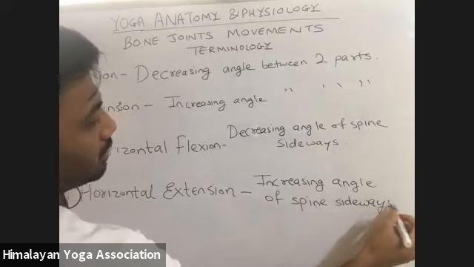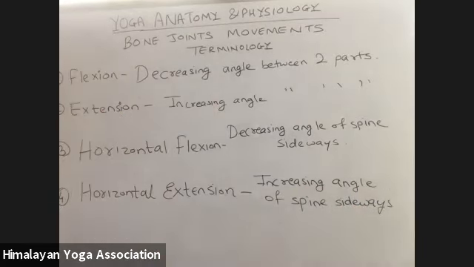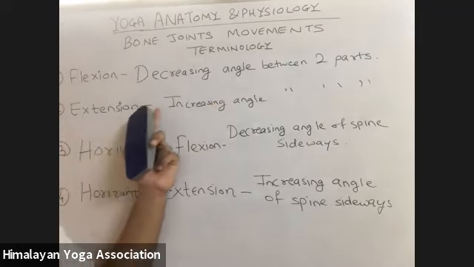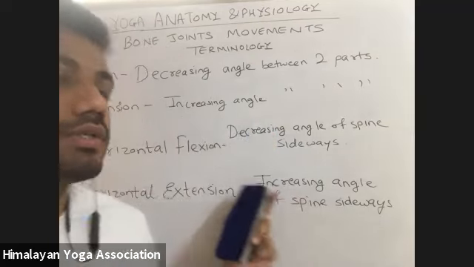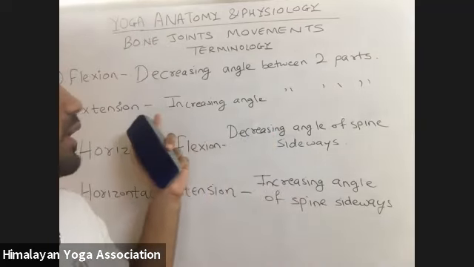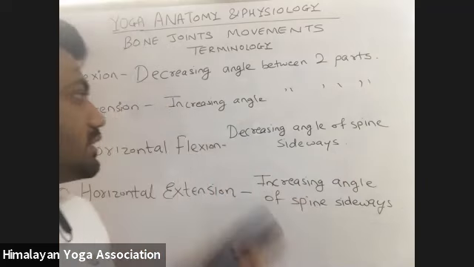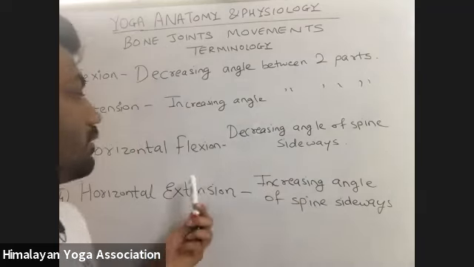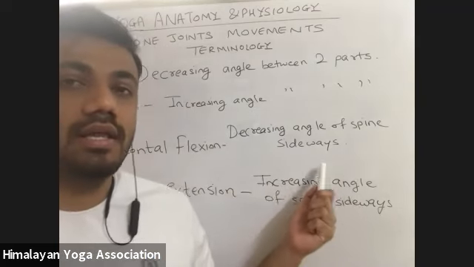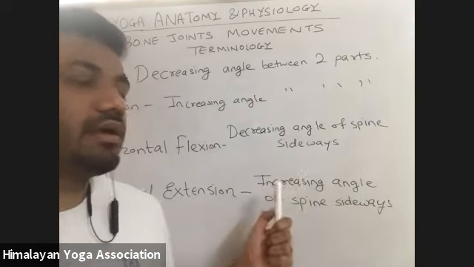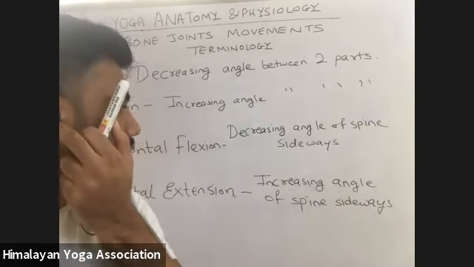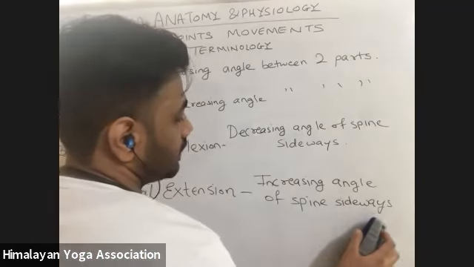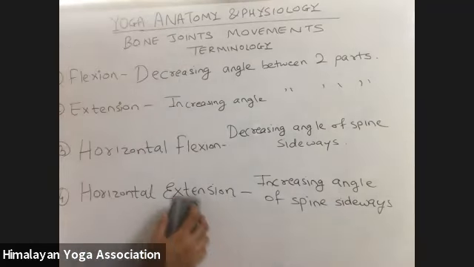So we have these four terms. First, these bone joints: flexion movement, in between any two parts of our body, we decrease the angle. Extension, we increase the angle in between any two parts of our body. Horizontal flexion works on our spine, that means to decrease the angle between our vertebrae sideways. Horizontal extension is to increase the angle of our spine sideways.